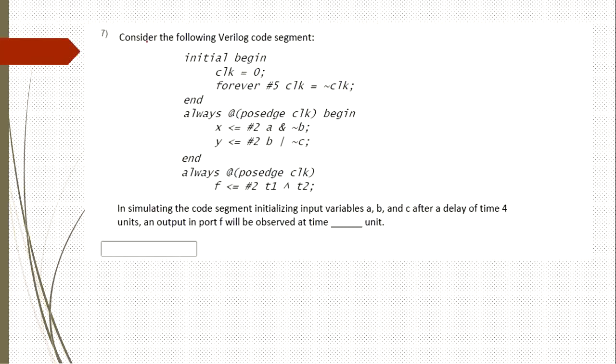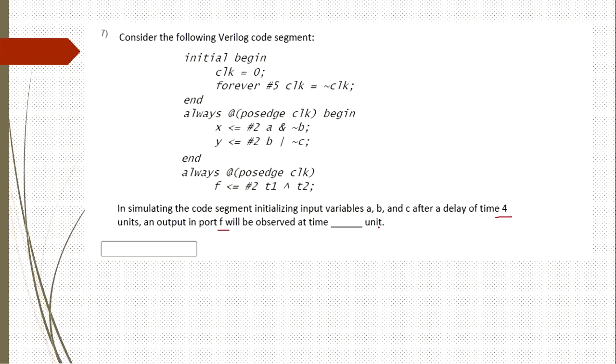And the next question, consider the following Verilog code segment. Here a piece of code is given. In simulating the code, initializing the input variables A, B, C after a delay of 4 time units, the output in port F will be observed at dash simulation time.